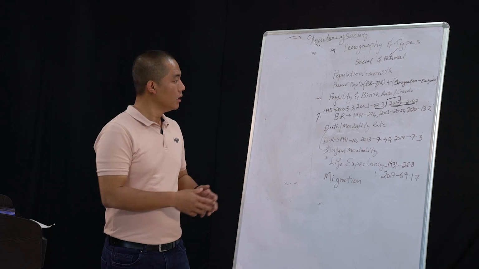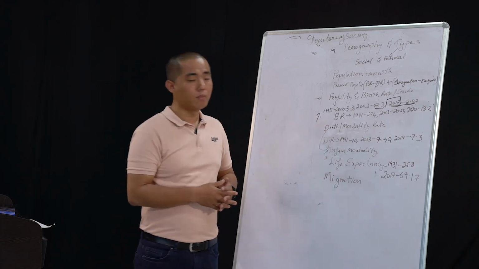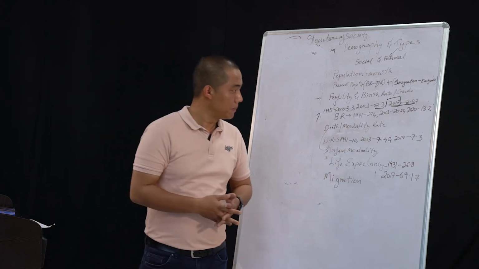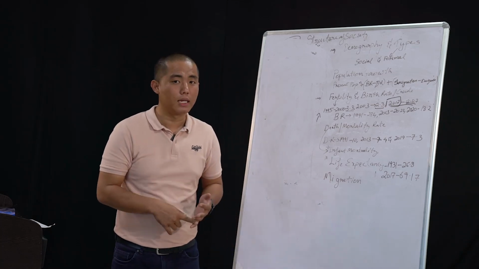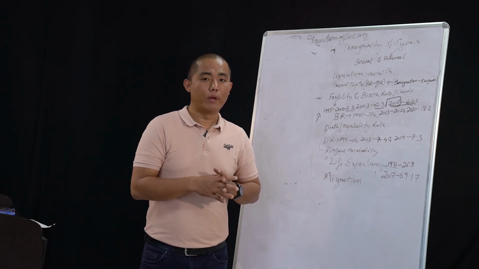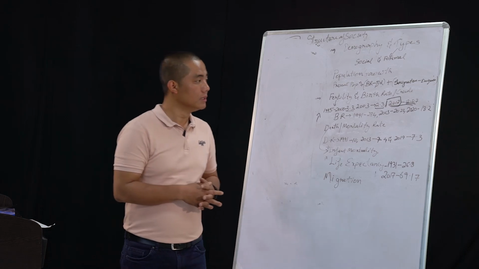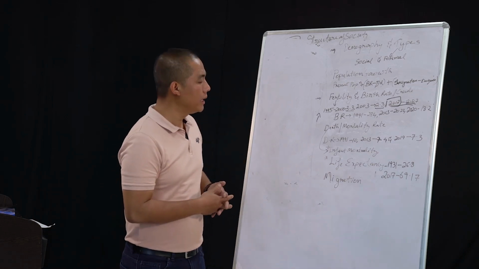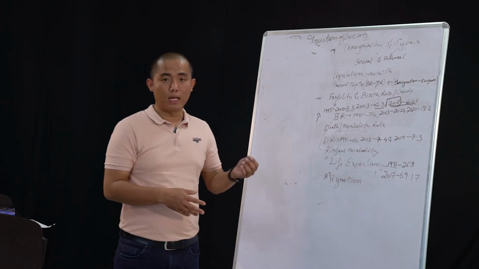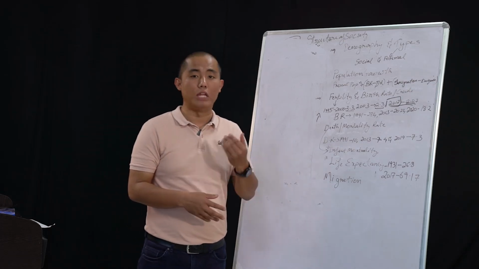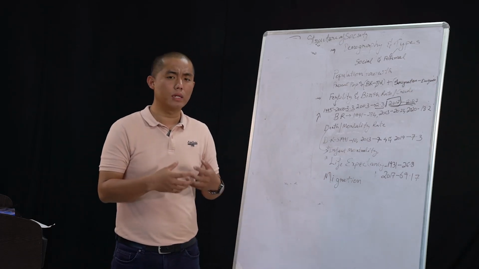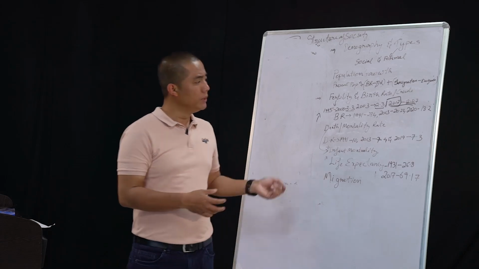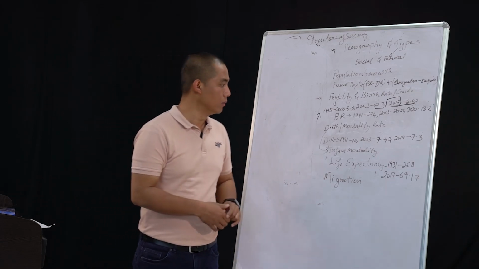But why did the birth rate come down? It's because of various programs such as family planning. We will be discussing family planning in our later classes. Because of family planning and also because of the spread of education, the birth rate also came down.